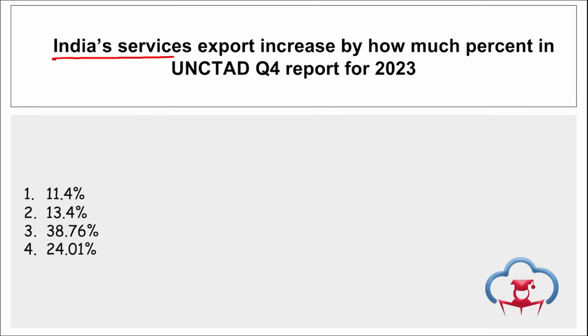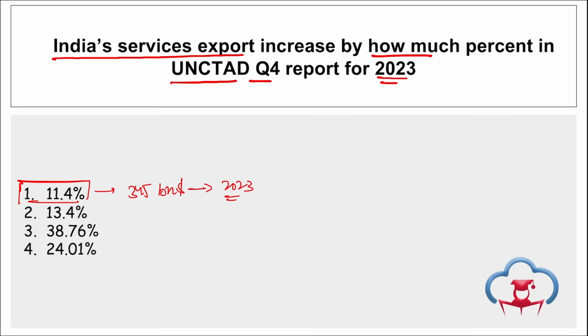Next is, India's service export increased by how much percent in UNCTAD's quarter 4 report for 2023? According to the data released by UNCTAD in their 4th quarterly report for 2023, India's service export has increased by 11.4%, that is to $345 billion in 2023. Correct?